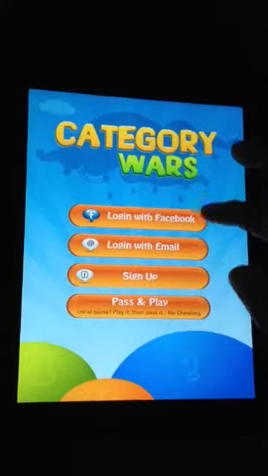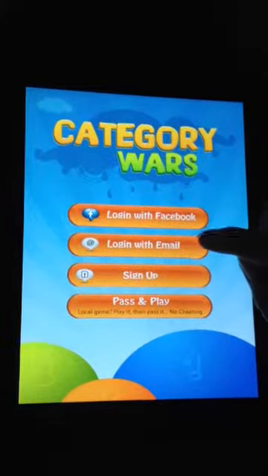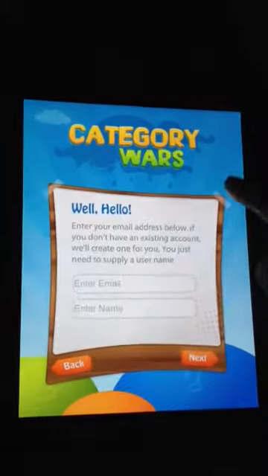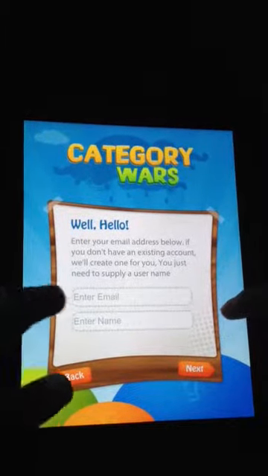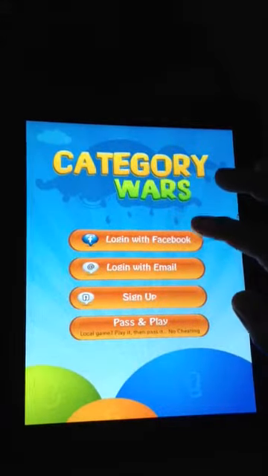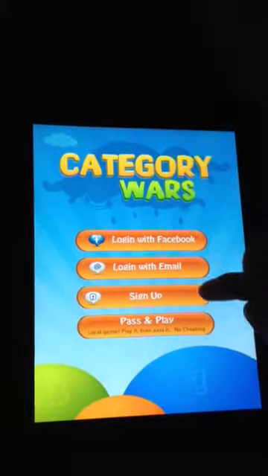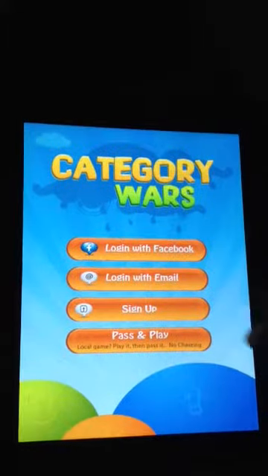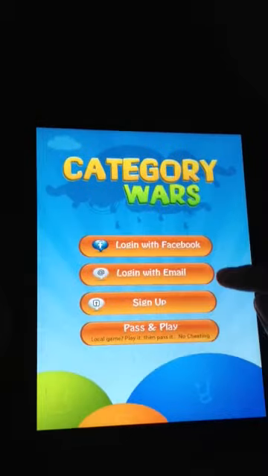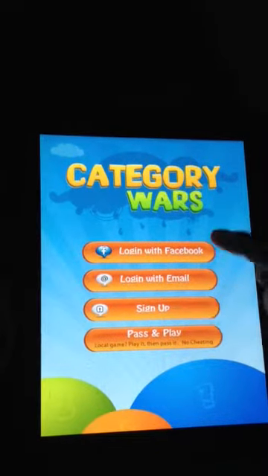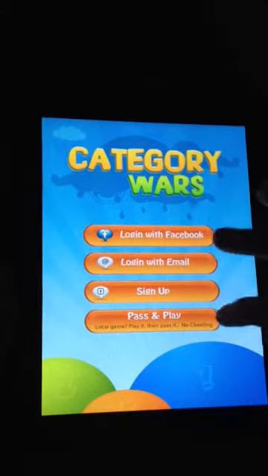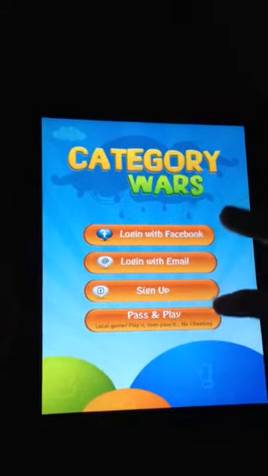They can log in with Facebook, log in with their email IDs, or sign up from here. The users can also play single player. So right now we are going to demonstrate how to play this game as single player, which will demonstrate the main features of this game.